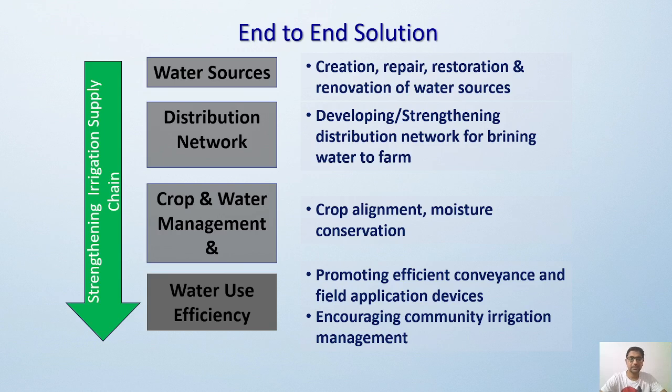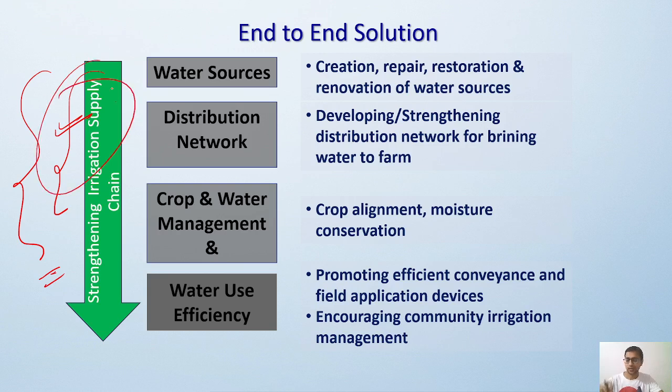Now what is the solution that we are focusing on? What is the end-to-end solution being provided under this category? How can we improve the irrigation supply chain? There are a lot of things involved in the irrigation supply chain, like water sources, what your distribution network is, what your crop and water management practice is, and how you will be improving the water efficiency. Okay, so all of this will be part of the irrigation supply chain strengthening.